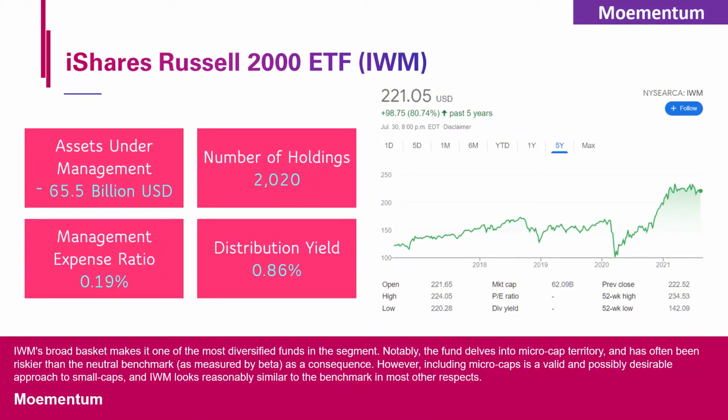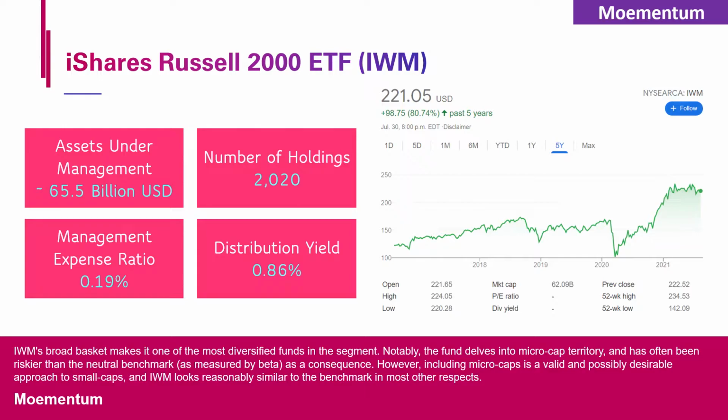The first ETF to review is the iShares Russell 2000 ETF with ticker symbol IWM, offered by BlackRock. It has over $65 billion in assets under management and an annual expense ratio of 0.19%, which makes it an appealing choice to investors on a budget who still want a piece of the Russell 2000 Index. The fee of 0.19% means if you invest $10,000, you'll pay a fee of $19 in a year.